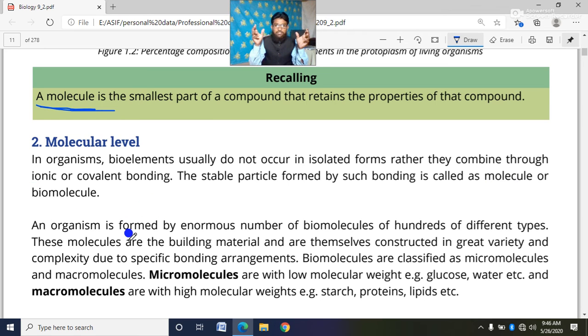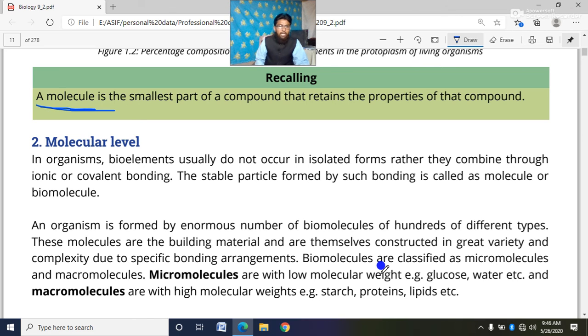When different bioelements combine with each other through covalent or ionic bonding, they form a stable particle which is known as a molecule or biomolecule.